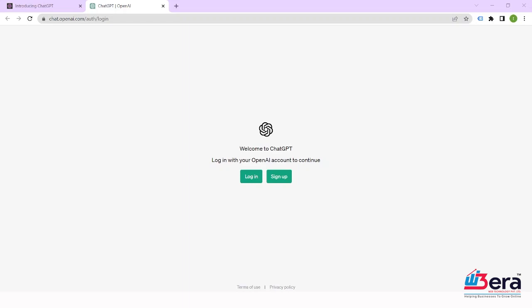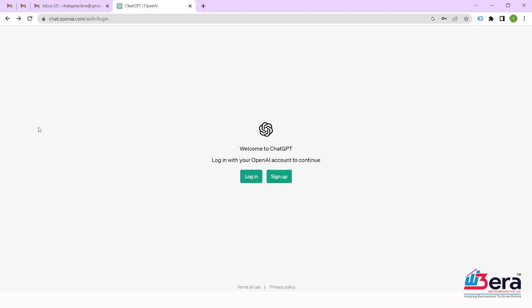ChatGPT doesn't yet support all countries. If you currently have a phone number from a different country that is not yet supported, you will not be able to create an account. Using virtual phone numbers, that is VoIP, to circumvent phone verification will not work if you are in a country where ChatGPT is not supported. ChatGPT is able to recognize VoIP.